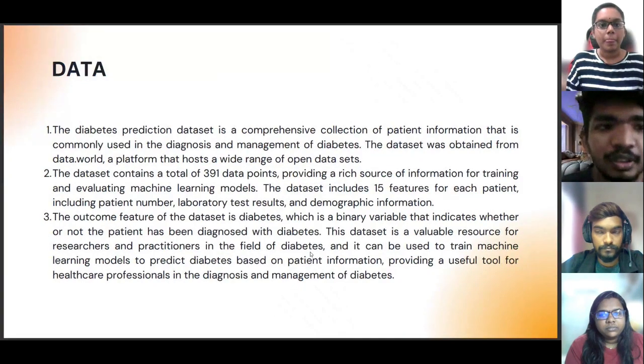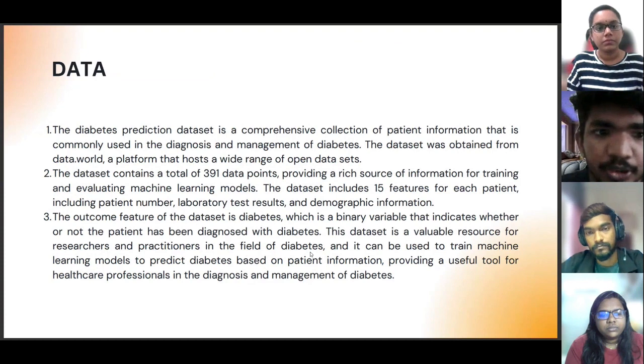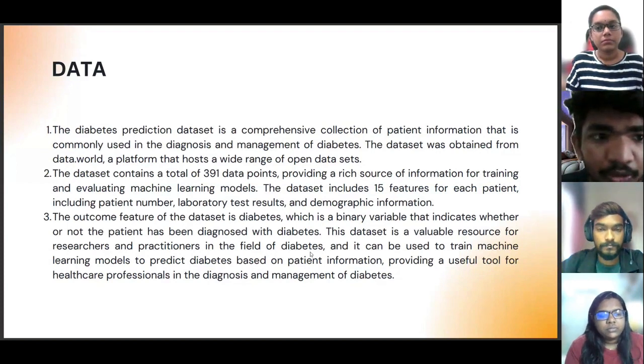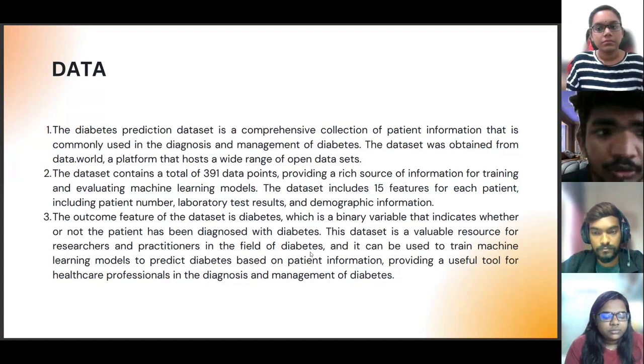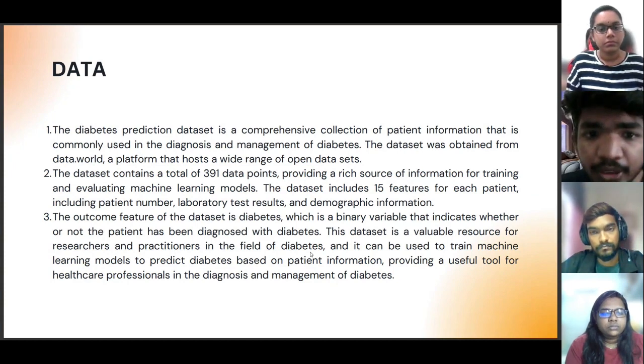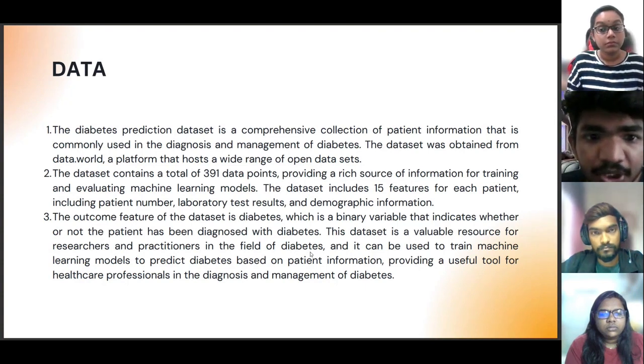Data. The diabetes prediction dataset is a comprehensive collection of patient information that is commonly used in the diagnosis and management of diabetes. The dataset was obtained from data.world, a platform that hosts a wide range of open datasets. The dataset contains a total of 391 data points, providing a rich source of information for training and evaluating machine learning models.